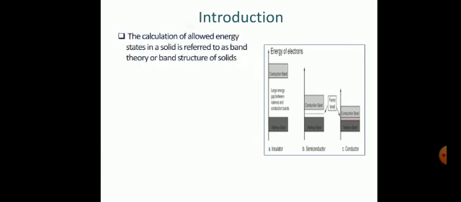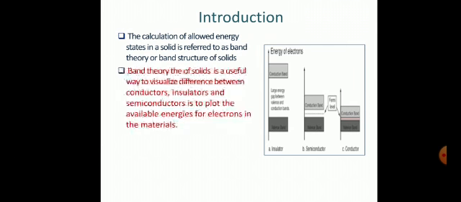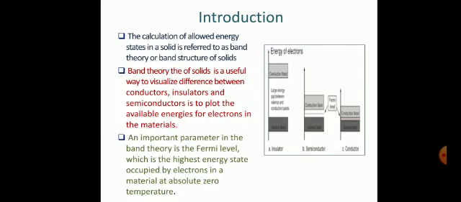So, the calculation of the allowed energy states in a solid is referred to as band theory or band structure of solids. Band theory of the solid is a useful way to visualize the difference between the conductors, insulators and semiconductors, and is to plot the available energies for the electrons in the materials. An important parameter in the band theory is the Fermi level, which is the highest energy state occupied by the electrons in a material at absolute zero temperature.